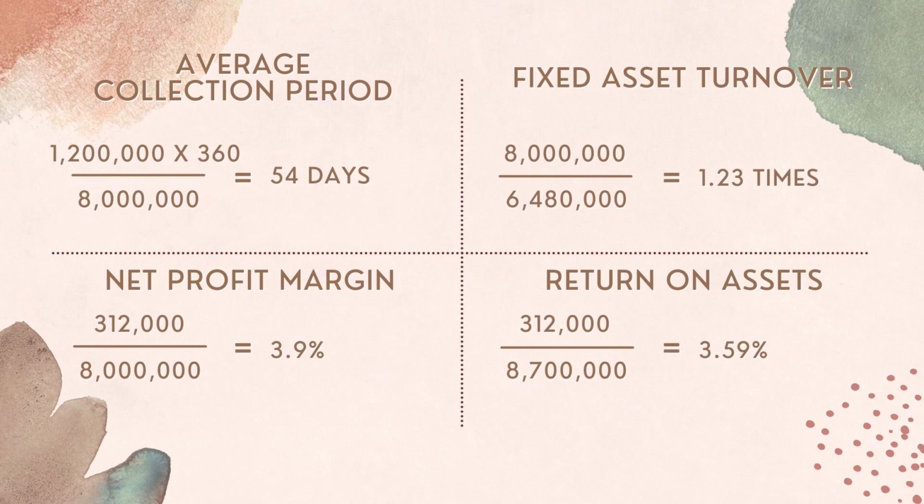Lastly is return on asset, a profitability ratio. The formula is earnings after tax divided by total assets. The calculation will be 312,000 divided by 8,700,000 equal to 3.59%. Industry average return on asset is higher than Blackie Enterprise because the industry average is 8.50%. The firm is unable to control costs in its operation and cannot provide more wealth.